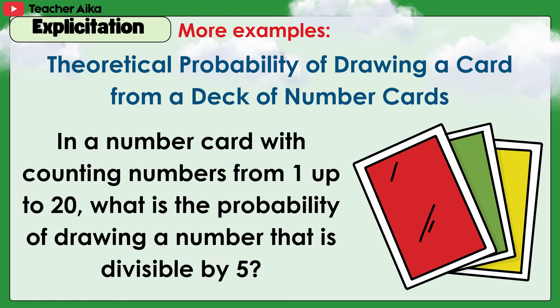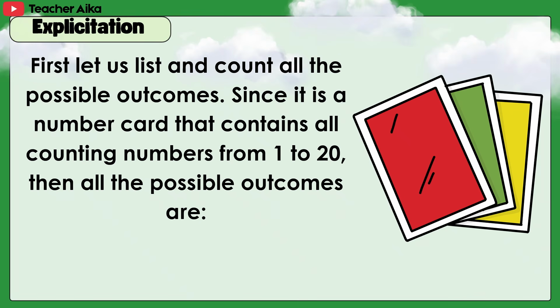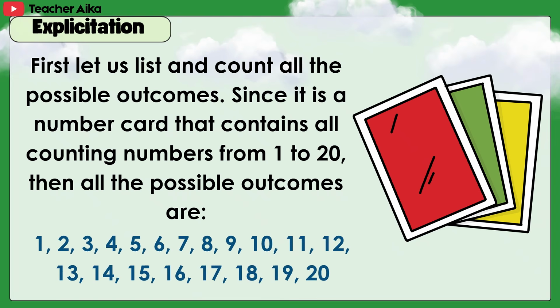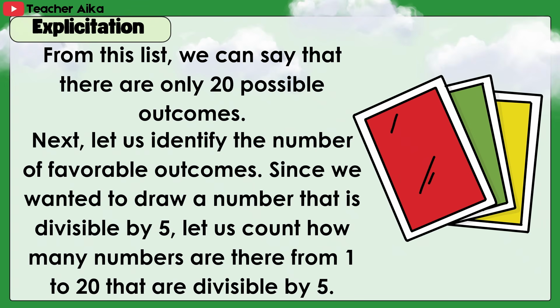More examples. Theoretical probability of drawing a card from a deck of number cards. In a number card deck with counting numbers from 1 up to 20, what is the probability of drawing a number that is divisible by 5? First, let us list and count all the possible outcomes. Since it is a number card that contains all counting numbers from 1 to 20, then all the possible outcomes are 1 to 20. From the list, we can say that there are only 20 possible outcomes.